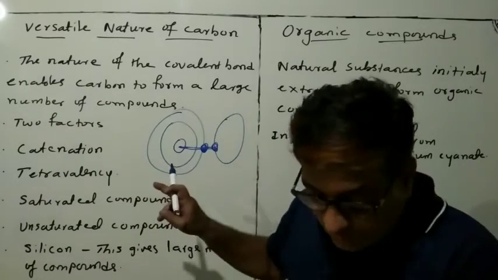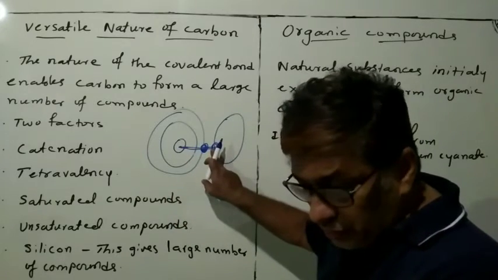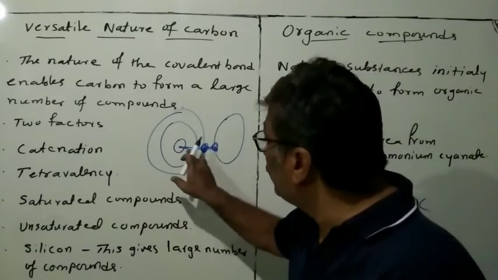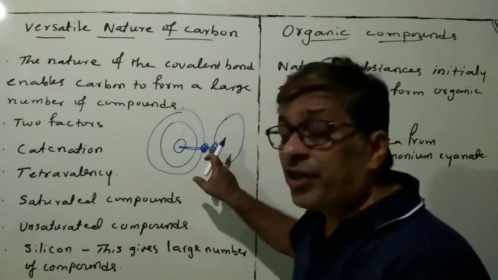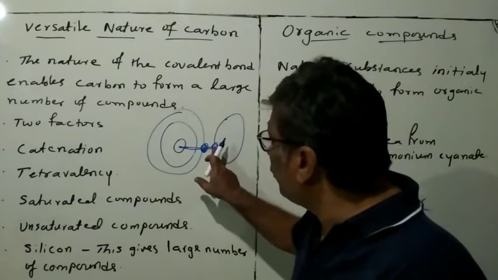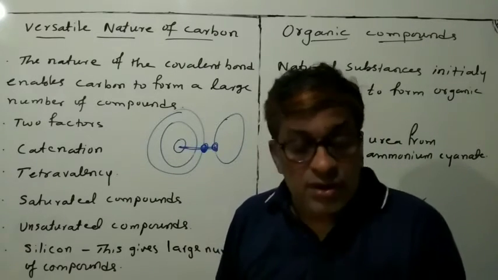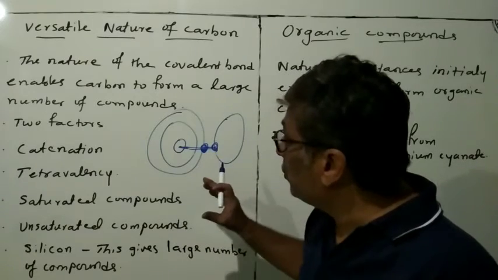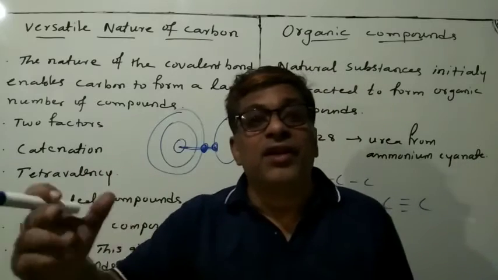This enables the nucleus to hold on to the shared pair of electrons very strongly. These electrons are very near to the nucleus, so carbon shows strong attraction with the other elements.